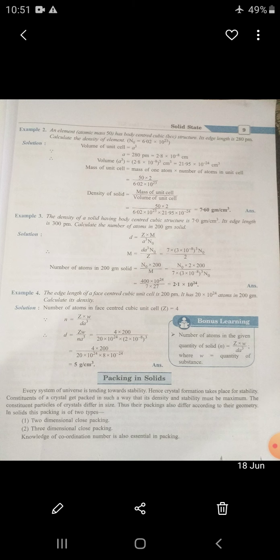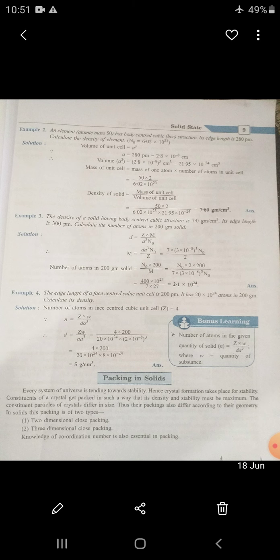Next we learned lattice point. The points which show the constituents in a crystal structure are known as lattice points. We also learned crystal lattice. The three-dimensional structure shown by lattice points is known as a crystal lattice. Then unit cell. The smallest group of lattice points which on repetition forms a crystal lattice is known as a unit cell. After that, packing in two-dimensional and three-dimensional unit cells.